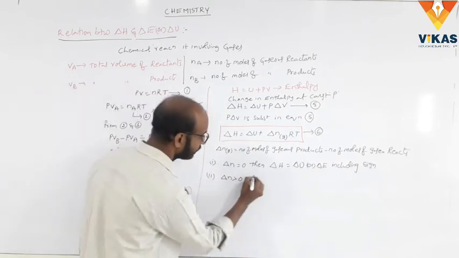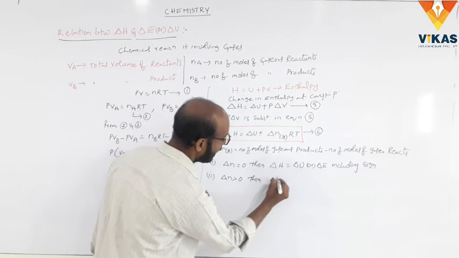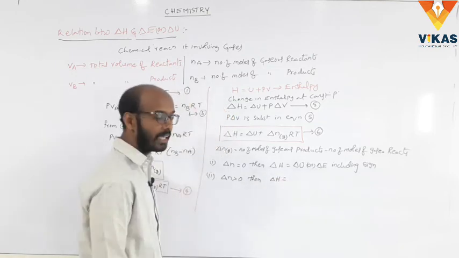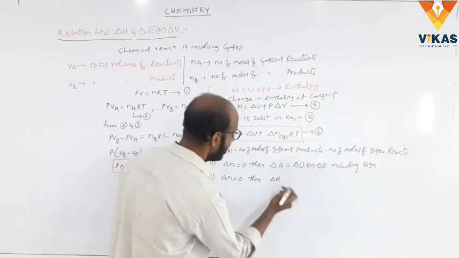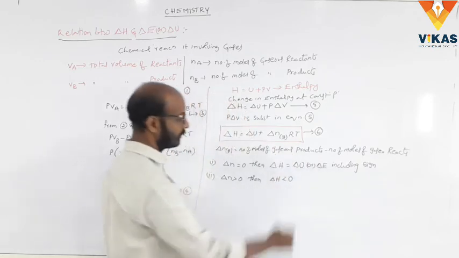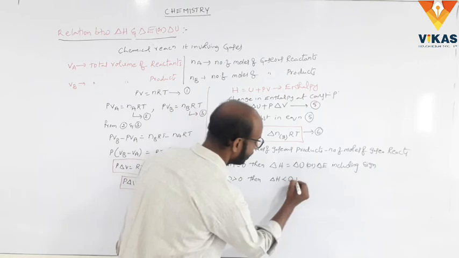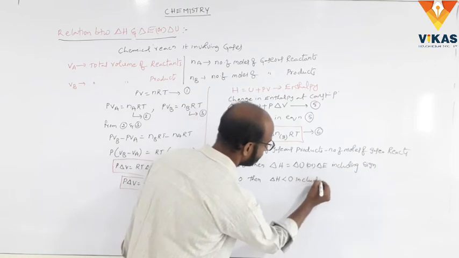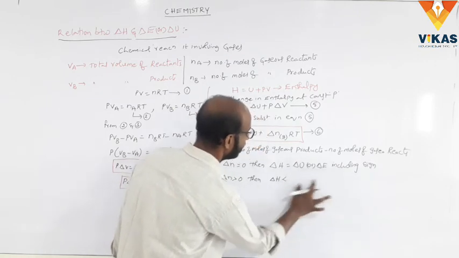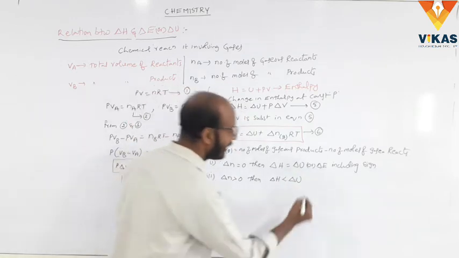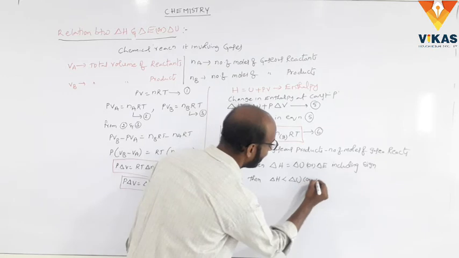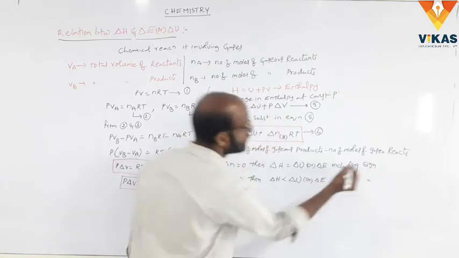Then delta H is greater than delta U, or delta E, including sign.